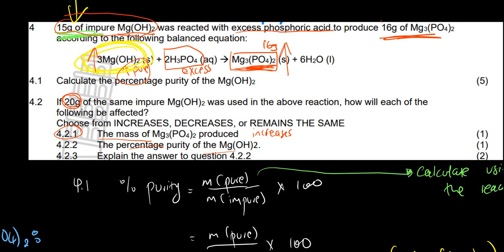Okay, but the problem is that even though the pure is going to increase because we said we have more product, the impure also increases. So both of them are increasing at the same rate. Understand? Because they're going to increase at the same rate, it's not going to affect the percentage purity. It's going to remain the same.